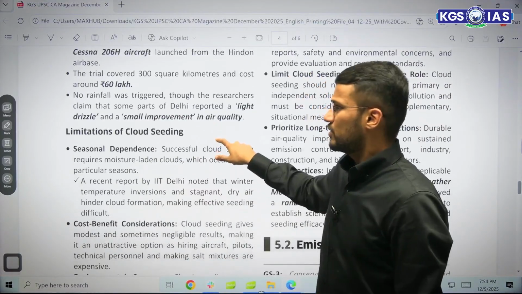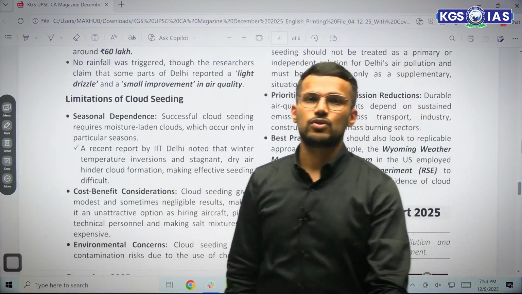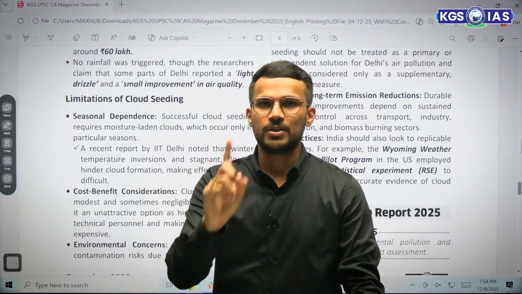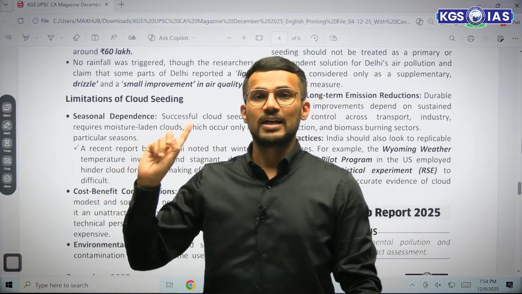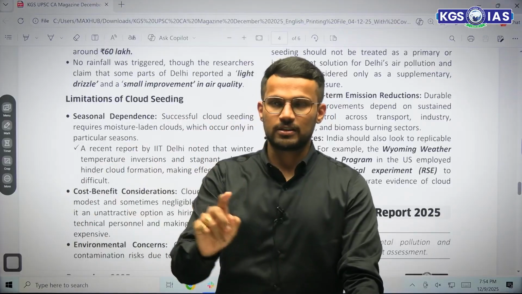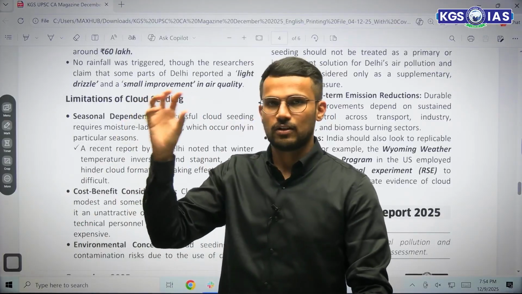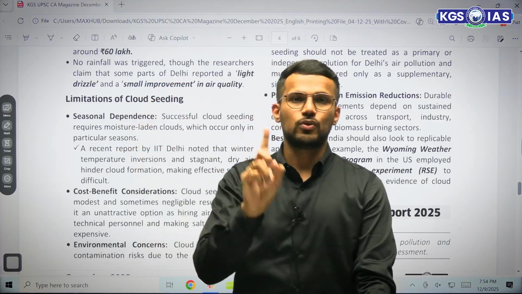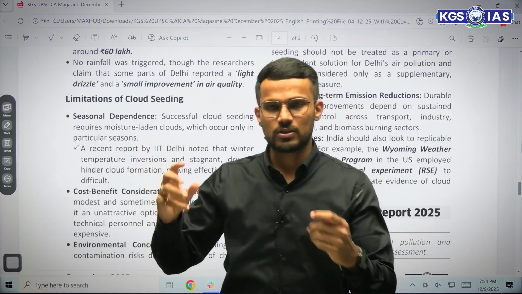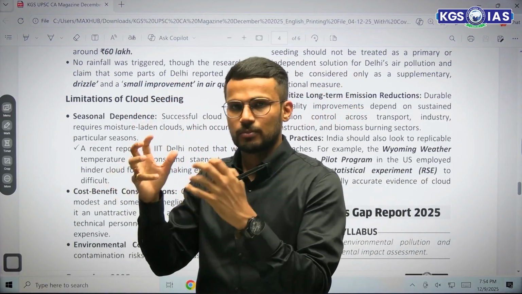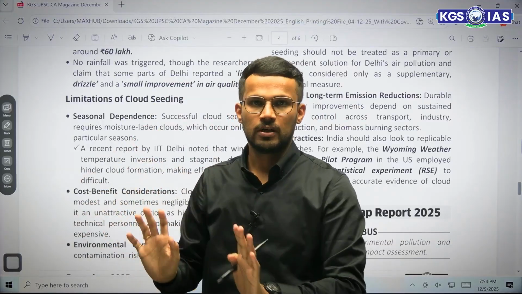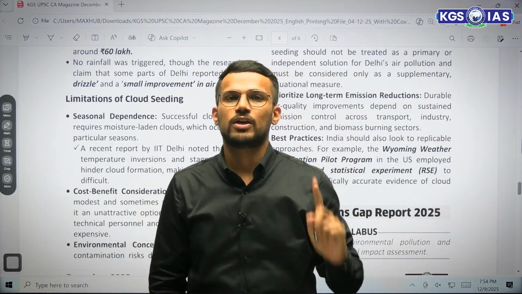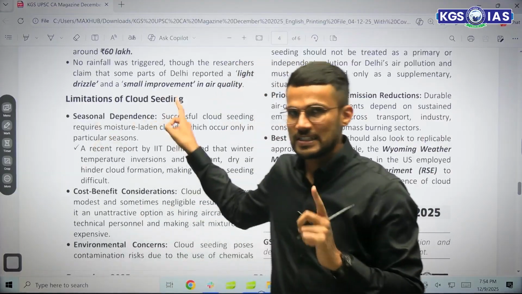Fine. Now let us try to understand what are the limitations of cloud seeding experiment. The most important limitation is that you won't be able to carry out cloud seeding in any season, right? It is a seasonal method. When you have moisture-laden winds, when you have moisture in the air, then only you will be able to carry out cloud seeding. Why? Because you are just providing some nuclei for the condensation of water, right? And that's why you need to have water vapor, then only you will be able to carry out the cloud seeding experiment. So it is a seasonal thing.